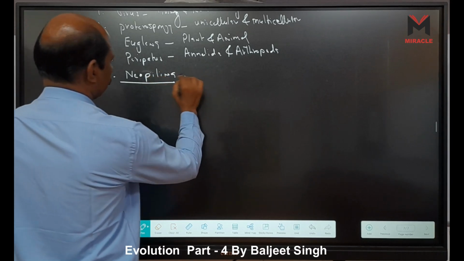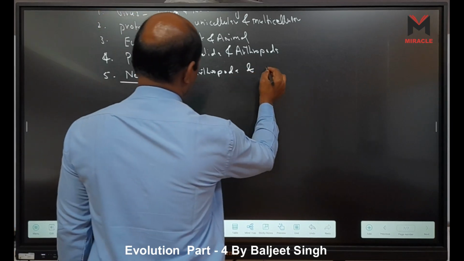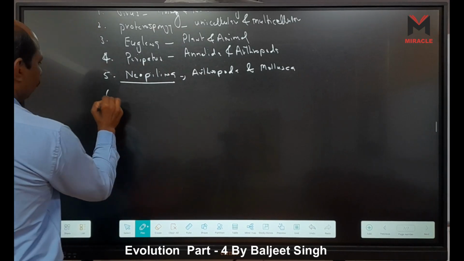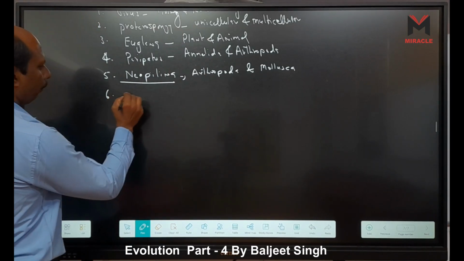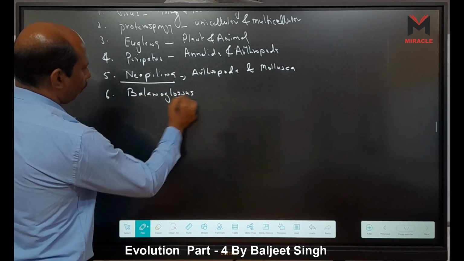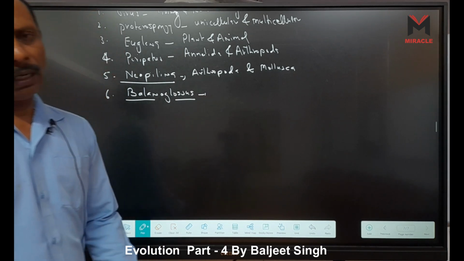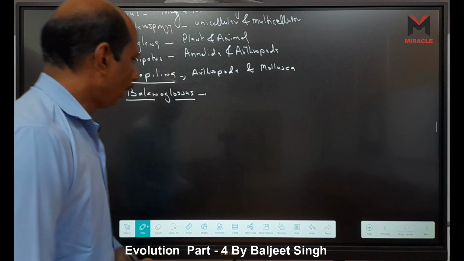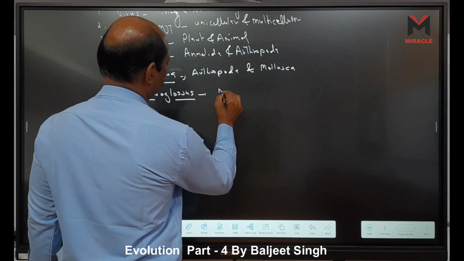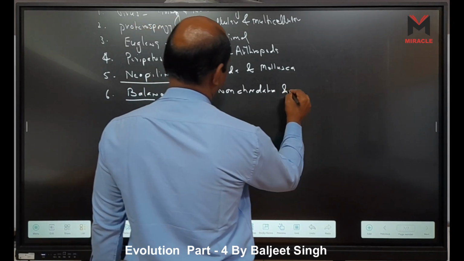When we consider chordates and non-chordates, we have Balanoglossus. These are characters we already read: it has a stomochord, earlier considered as notochord, and paired pharyngeal gill slits are also there. So Balanoglossus is between non-chordates and chordata.